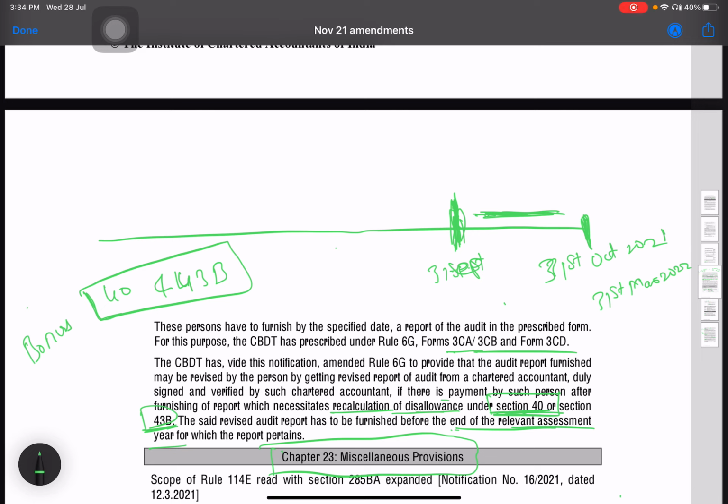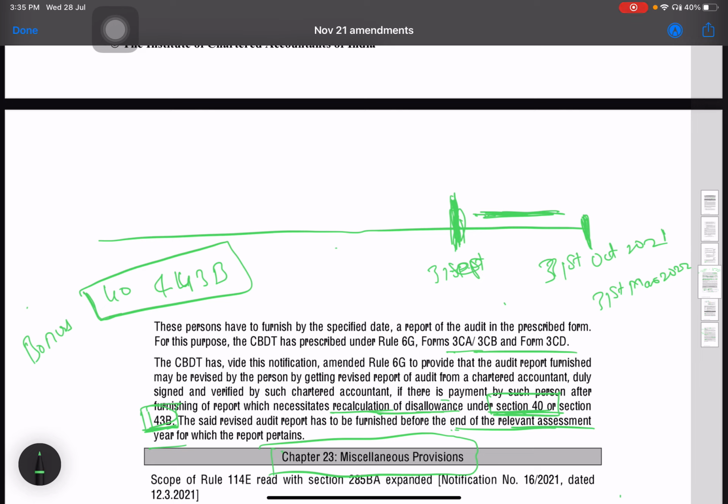Maybe you want to claim a new expenditure, or you want to make any changes in the audit report. You can do it, but you have to revise it before 31st September. After 31st September, if you want to revise the audit report, it can be only for these two reasons: recalculation of disallowance under section 40 or 43B. Okay.